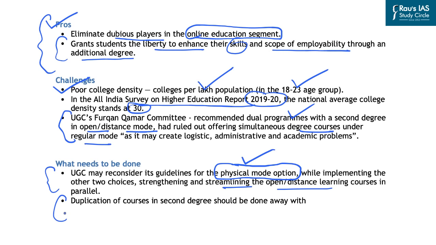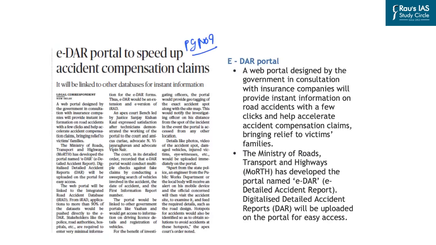Now, these guidelines have just been released recently. That is why more debate will start on these guidelines and further articles will be published in the newspapers. And that is why it will be covered in more broader detail in the coming days. With this, let's take up the next news article now. Now, in today's newspaper, there are certain news articles which are important for us from the preliminary examination perspective. In this line, the first article is on page number 9.